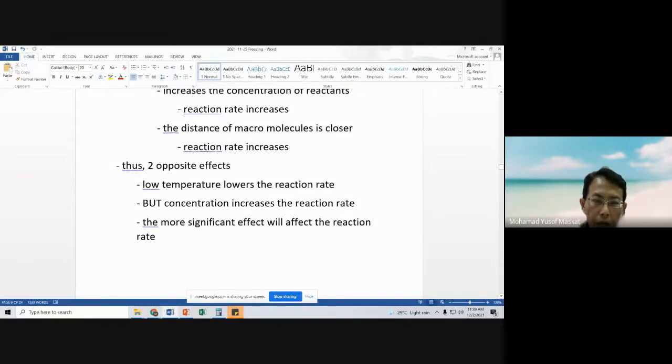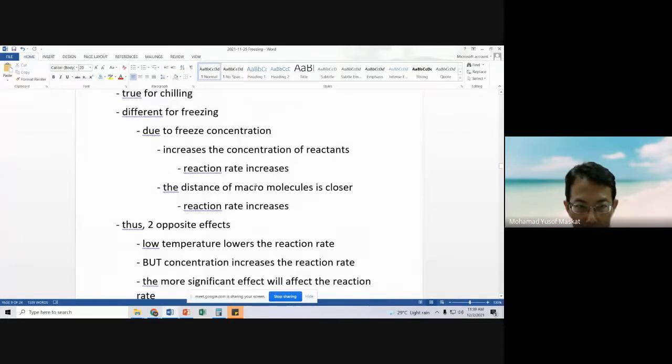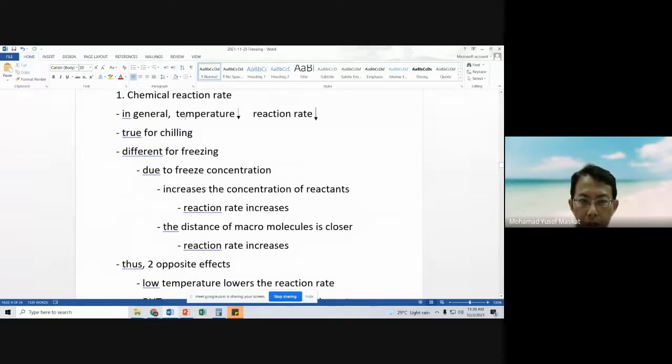However, there are two opposite effects. Low temperature lowers the reaction rate, but due to freeze concentration, the reaction rate is increased. In general, when temperature reduces, the reaction rate also will slow down.